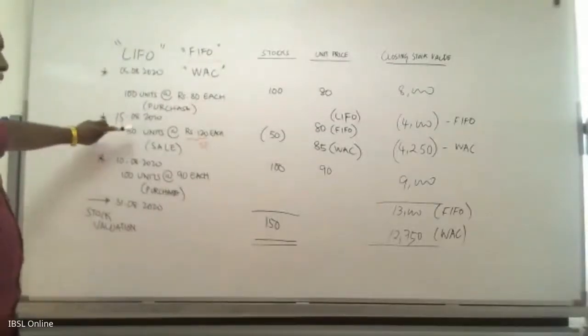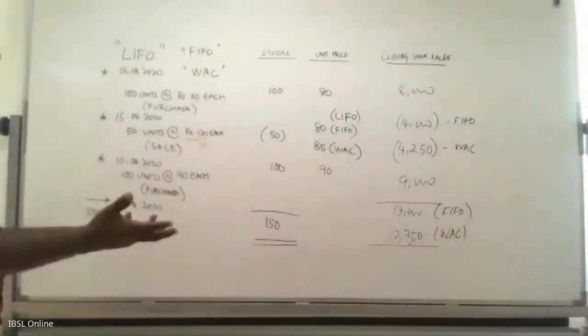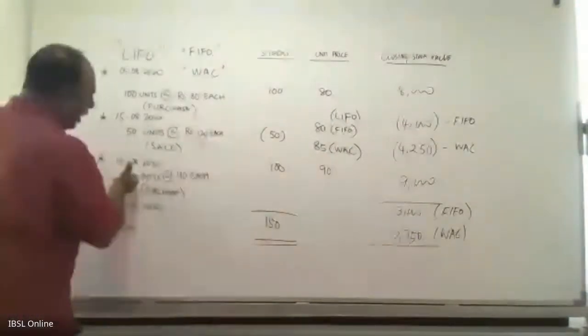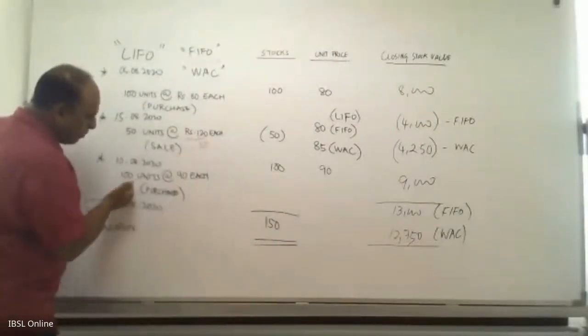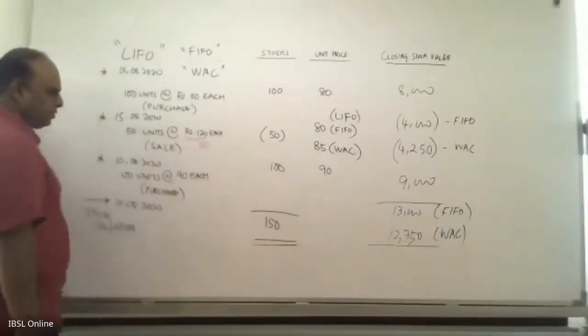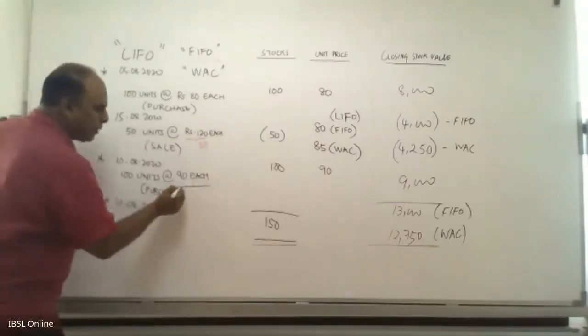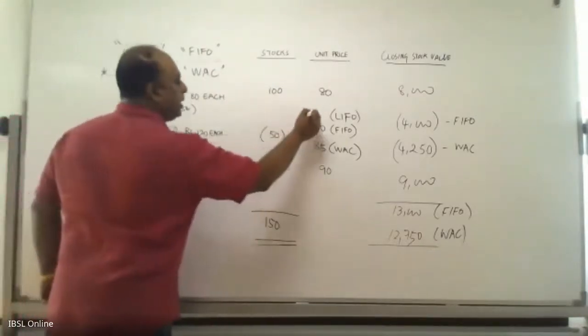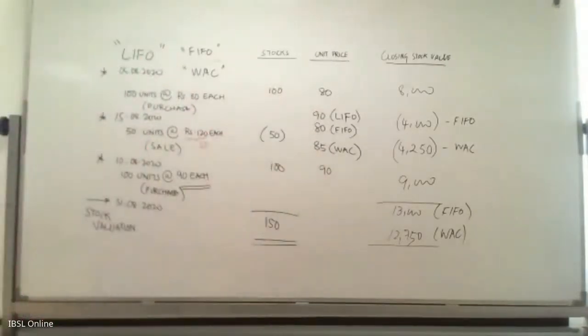If you are to put out 50 units, you have to take the last one and put it out first. So you will take 50 units from this 100 and put it out first. And that will have the price of 90. One of you have already answered, very correct. You will have to use 90.